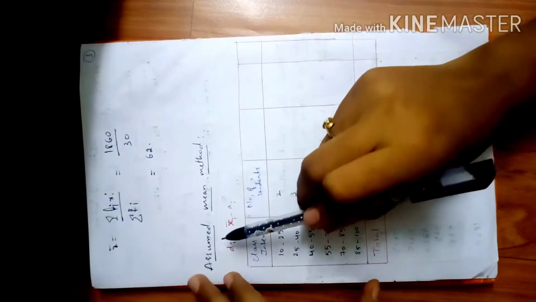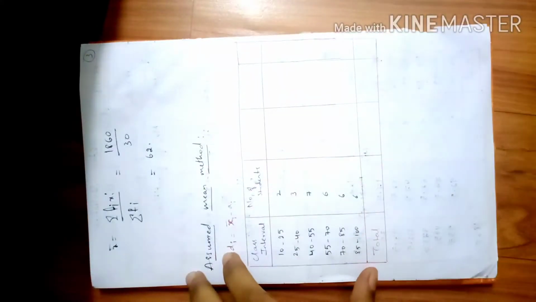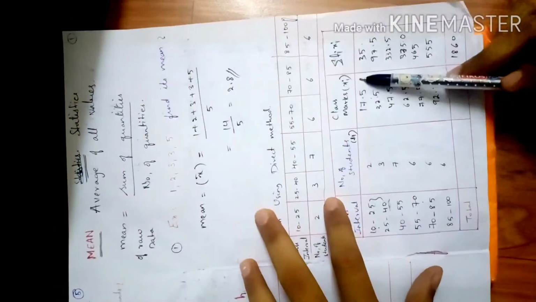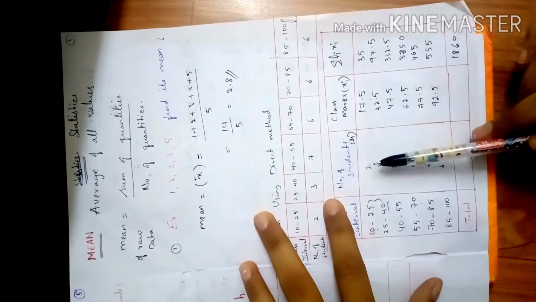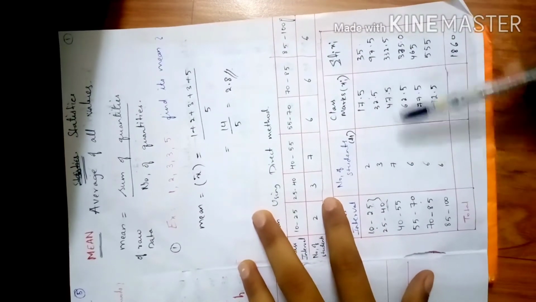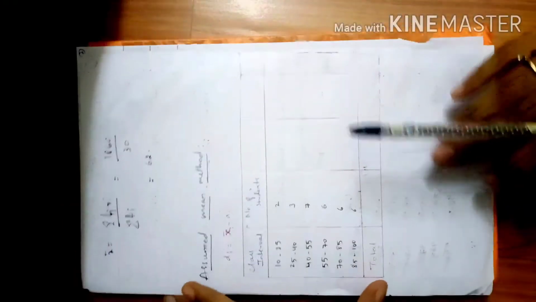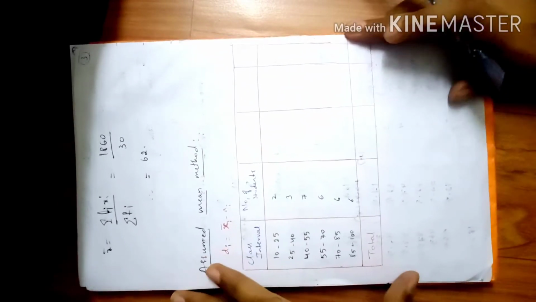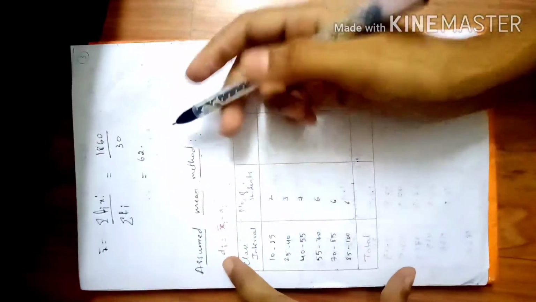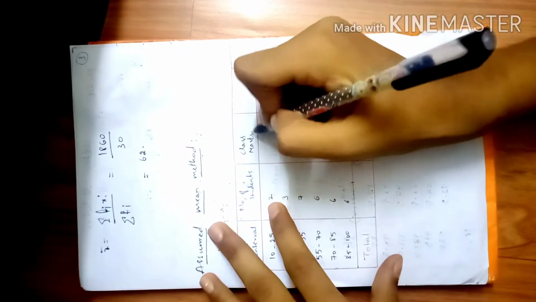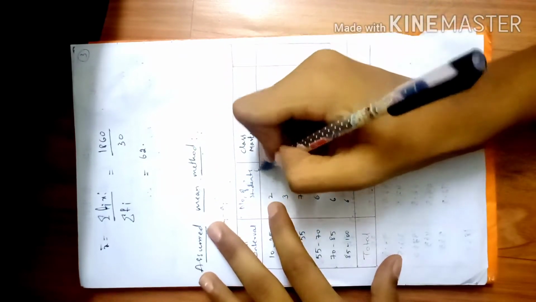The third method is the assumed mean method. What's the problem with the direct method? Whenever we multiply these values, we feel it is a very hectic task, like 2 into 17.5 and 3 into something. Multiplying the values is very tough. So we move on to this method, the assumed mean method. Here what do I do? The thing is the same till class marks. Each method is interlinked, friends. So this is xi and this is fi.